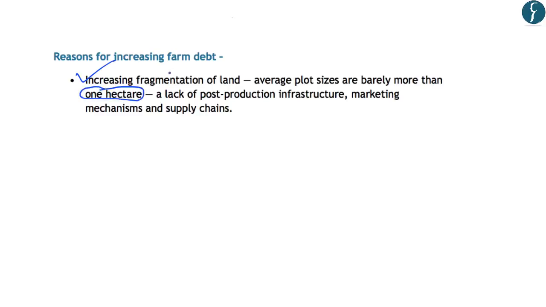Now you should note that due to the increasing fragmentation and the decreasing size of land holdings by a family, such land holdings are not economically viable to feed the mouths of a family. That is why this is an increasing concern and the farmers are indulging in more debt to survive. Further, even for those farmers who have enough land holdings to survive, there is lack of post-production infrastructure.